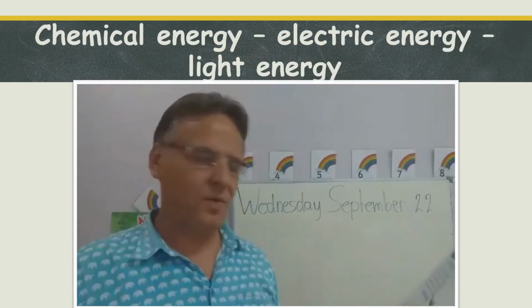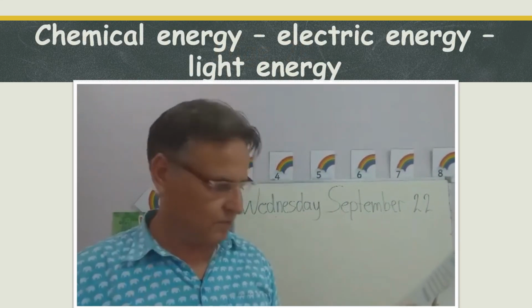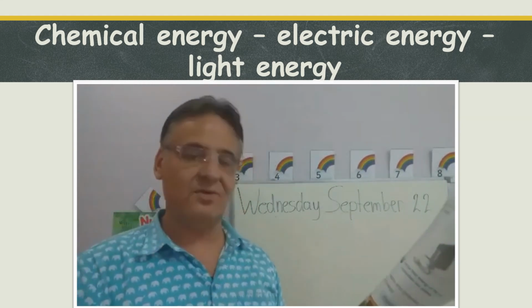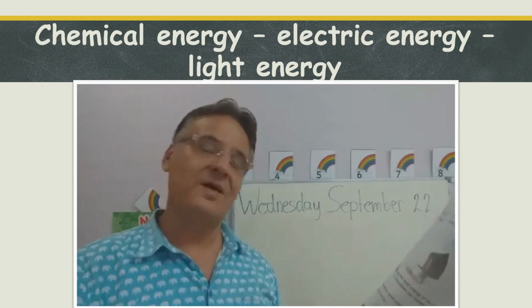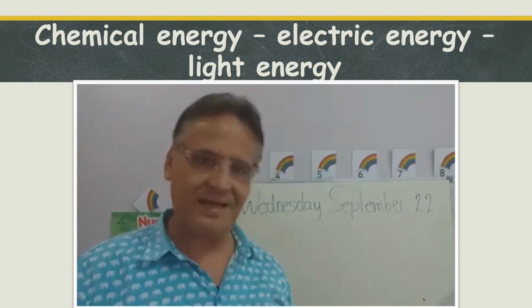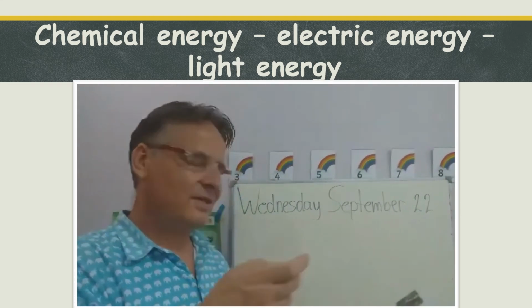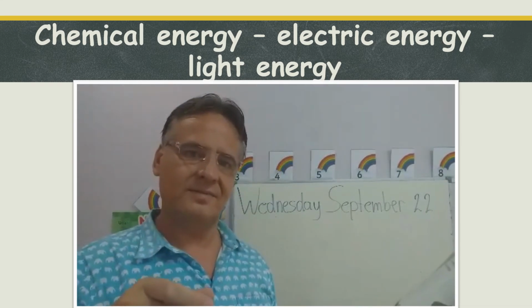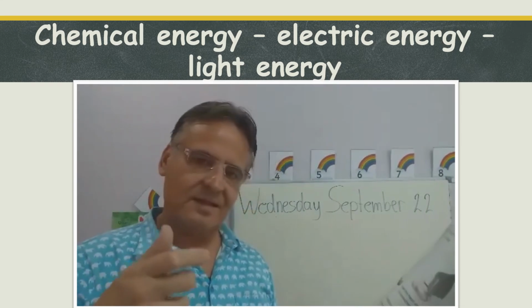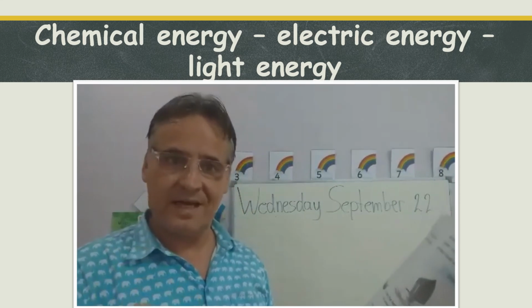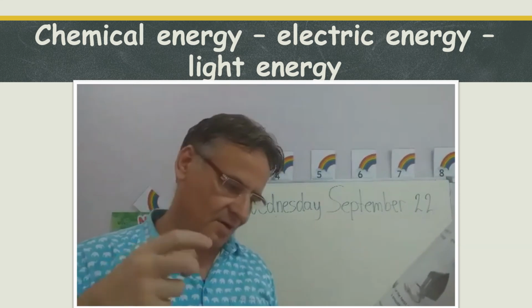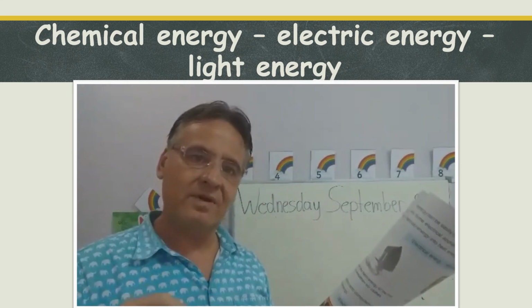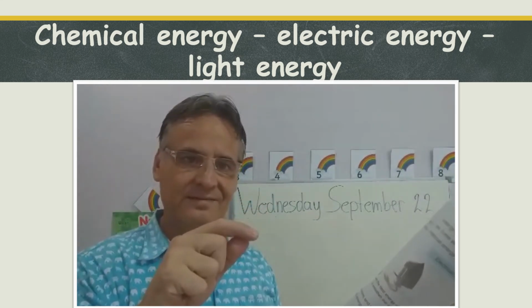Okay, and the fourth one and last one for today that we will have a look at is chemical energy that changes into electrical energy, which changes into light energy. Remember the flashlight? The flashlight has batteries inside. The batteries contain chemical energy, and when we turn them on, they release electrical energy, right?